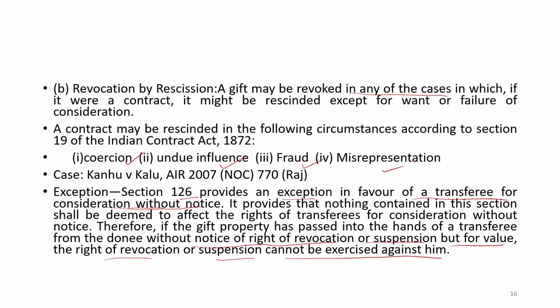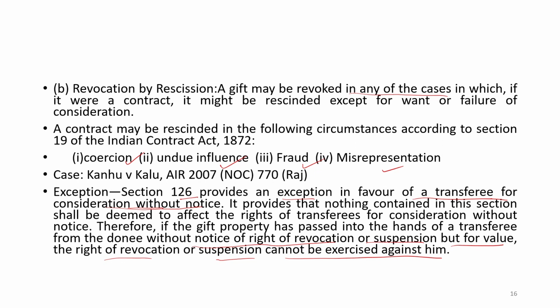So, it says that Section 126 is a kind of exception, meaning an exception to revocation. It is an exception in favor of a transferee for consideration, to whom something has been transferred with consideration and without notice of the gift.